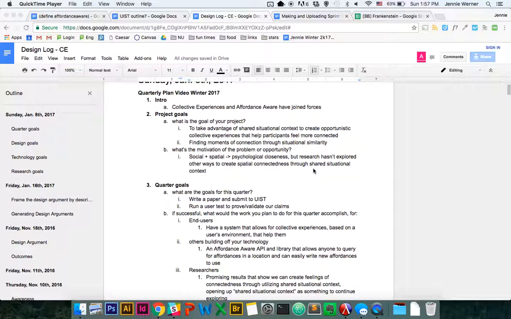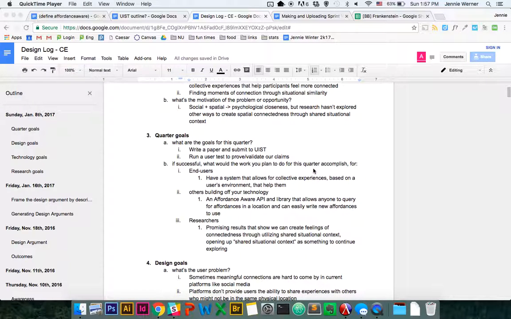Some of the main motivations of this problem is there's been a lot of research about how social and spatial closeness can lead to psychological closeness, but research hasn't really explored other ways to replicate spatial connectedness through shared situational context, which we think has a lot of promise.